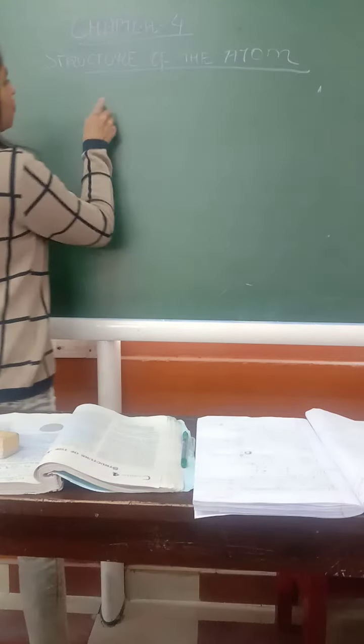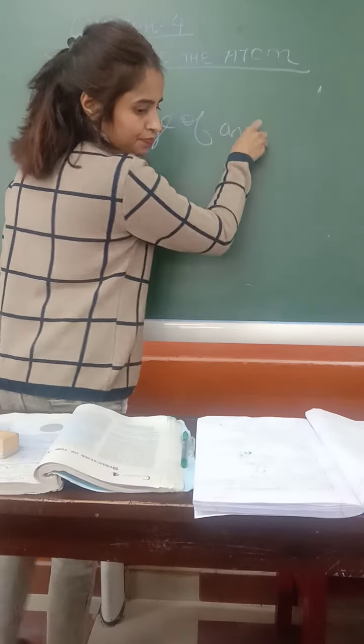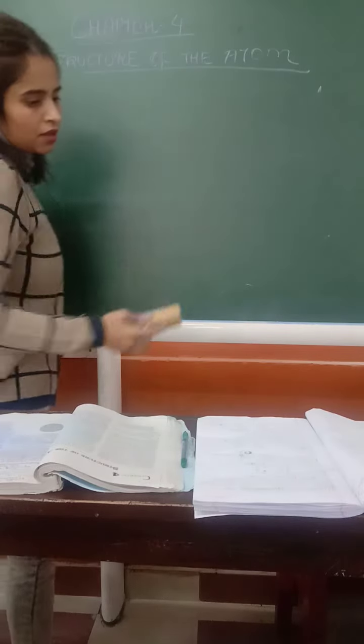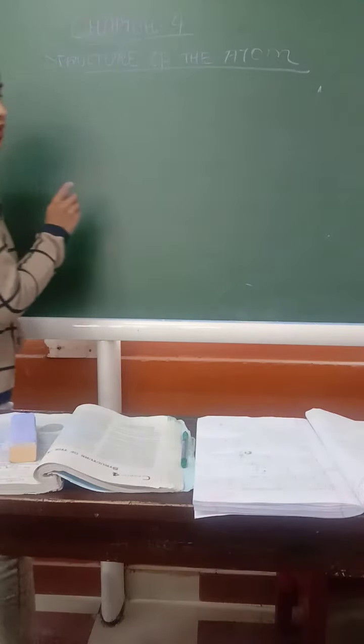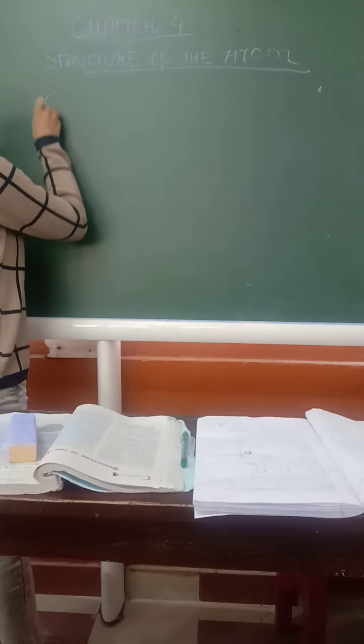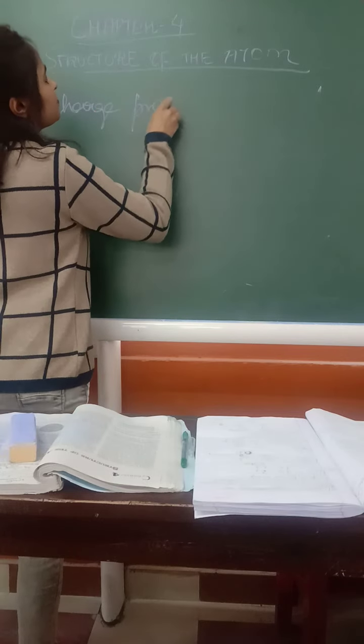Now we talk about the charge of an electron. I mean the charge present on the electron. Let me write like this. So we will write the charge on electron.